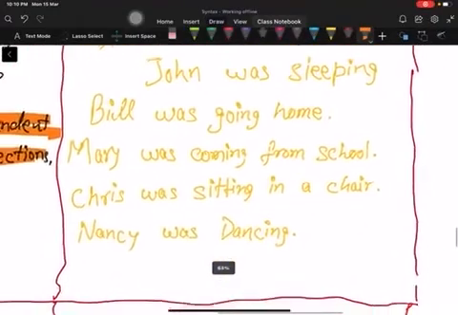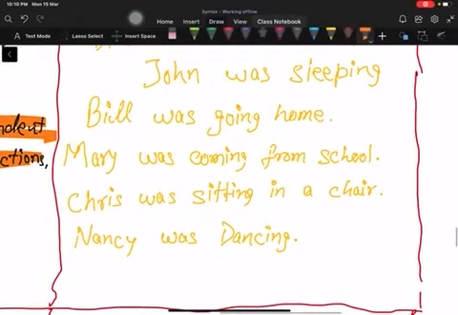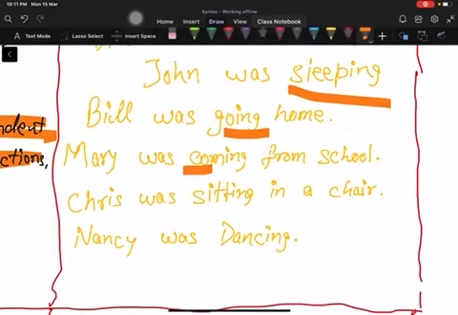Examples of intransitive verbs. John was sleeping. Bill was going home. Mary was coming from school. You can say Mary was coming. It doesn't need this object to make it a grammatical sentence.